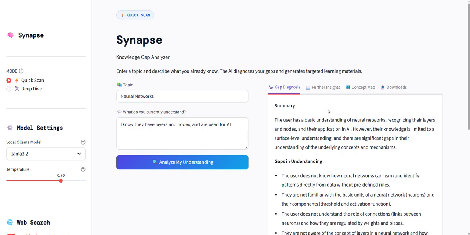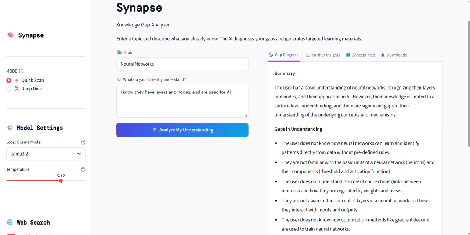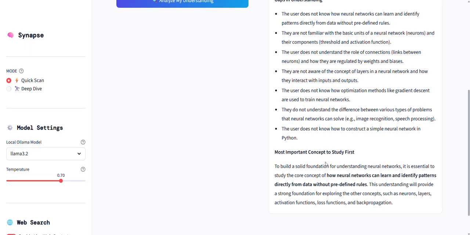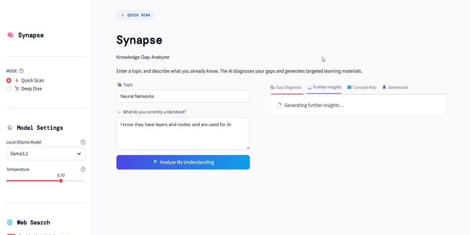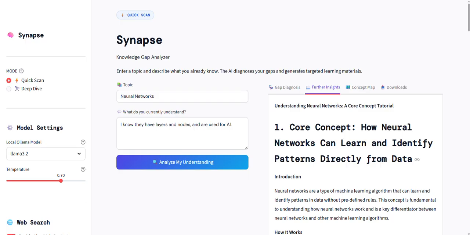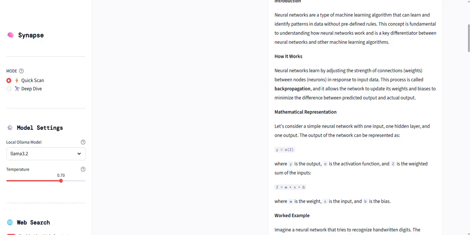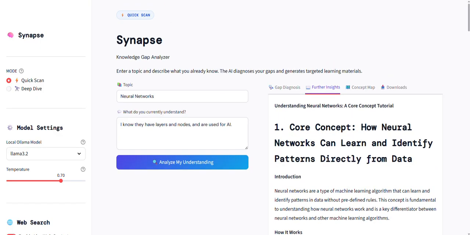It is diagnosing the knowledge gaps, and here is a summary. So it initially gives a summary of what I have understood about neural networks, and below it gives the gaps, and also it gives the most important concept that I should study first to bridge this gap. And the next is the further insights, where it will give us details, information and materials on what all I should learn to bridge my gap.